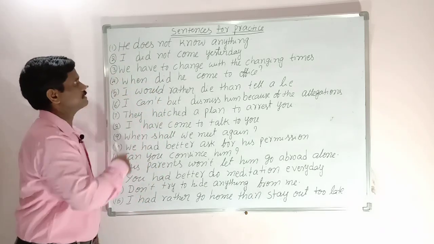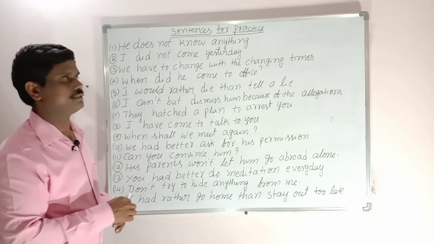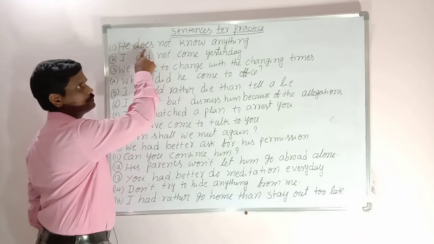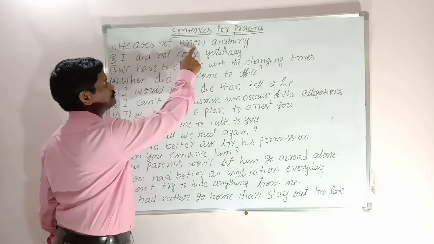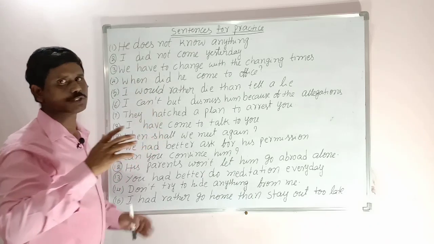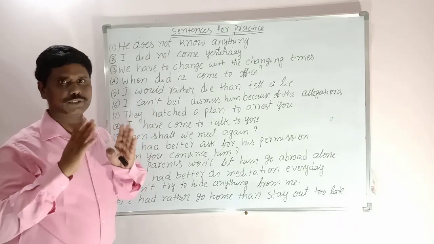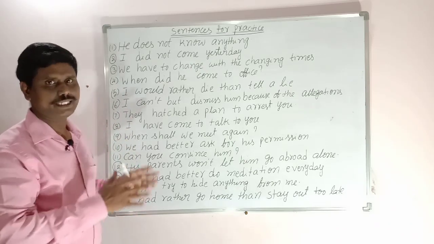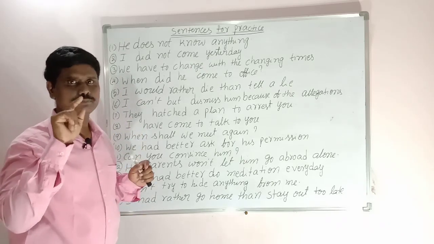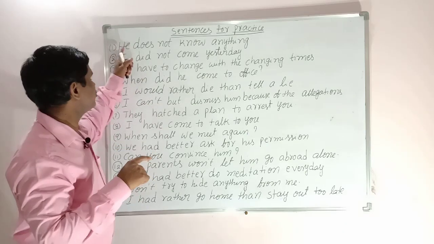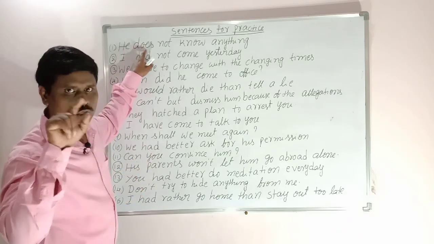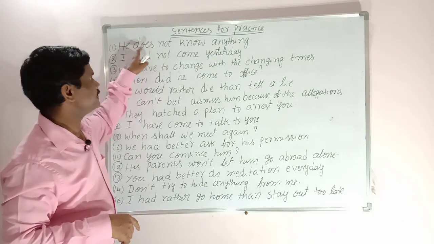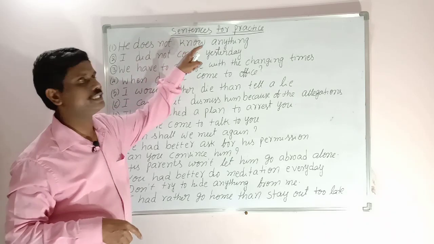Let us see the first sentence. He does not know anything. After do, does, did, we use verb 1. So, he does not know anything. This is a day-to-day conversation. We use this sentence, very, very important. Many people make a mistake by saying "he don't know", which is wrong. The correct answer is he does not, he doesn't, he does not know anything.